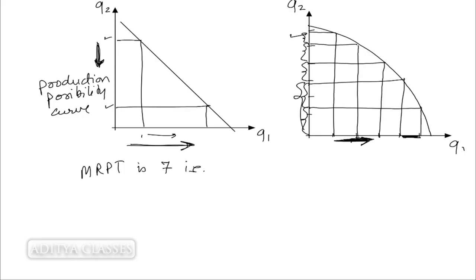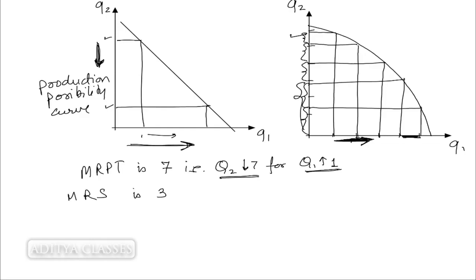That is to say that you have to part with 7 of Q2 for 1 of Q1. If you wish to increase the quantity of Q1 by 1, you have to part with 7 of Q2. If MRPT is, let's say 7, and at the same time MRS, the marginal rate of substitution for consumers, is, let's say 3, so there is a difference between MRPT and MRS.